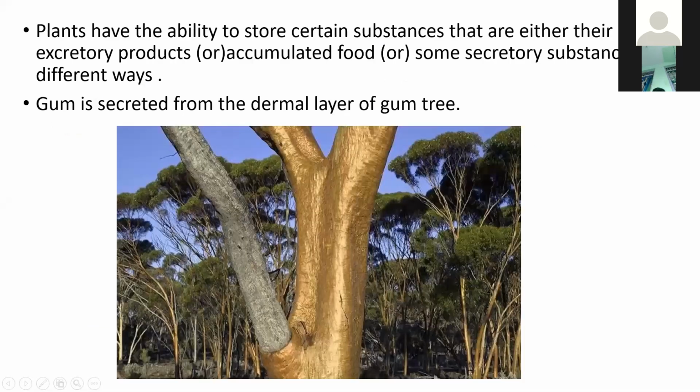Next, plants have the ability to store certain substances, either excretory products, accumulated food, or secretory substances, in different ways. Some plants excrete gums, and some excrete waste products like water.